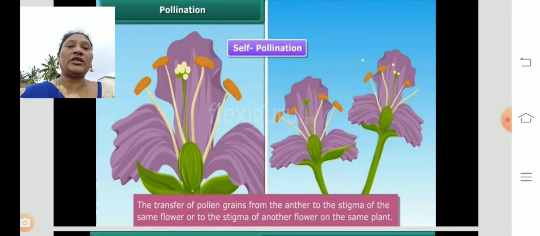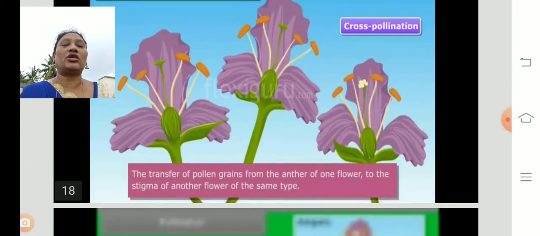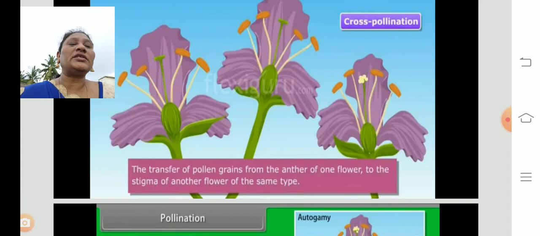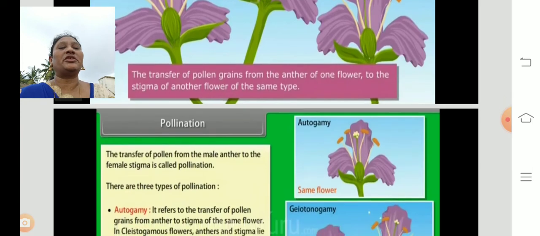So transfer of the pollen grains from the anther to the stigma of the same flower, or another flower on the same plant, is called self-pollination. What is cross-pollination? The transfer of pollen grains from the anther of one flower to the stigma of another flower of the same type. So the plant may differ, but the flower is the same type, the same species, on another plant. That is cross-pollination.